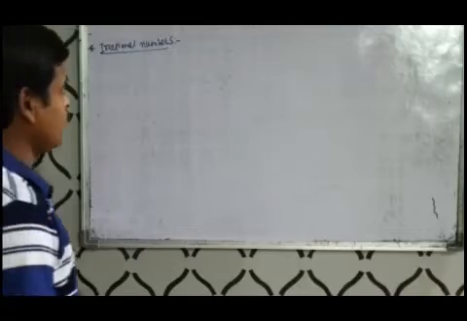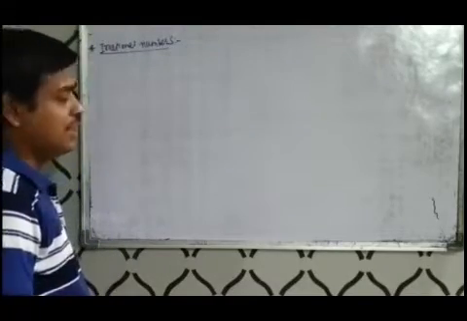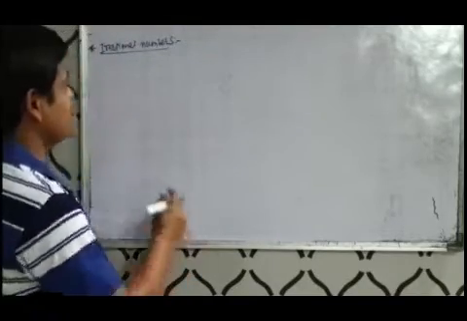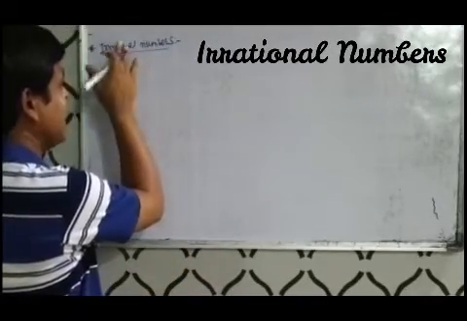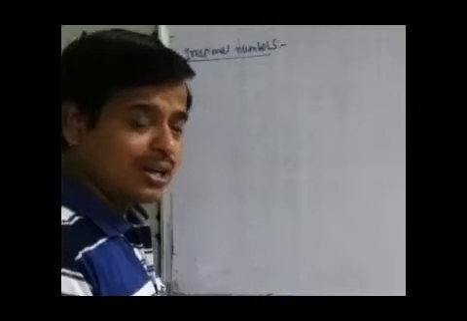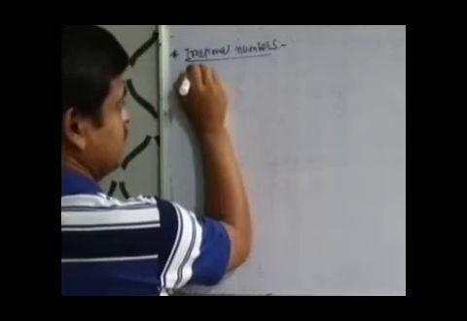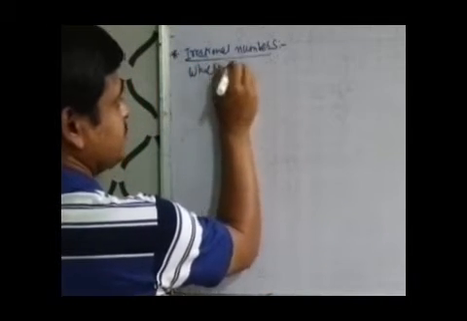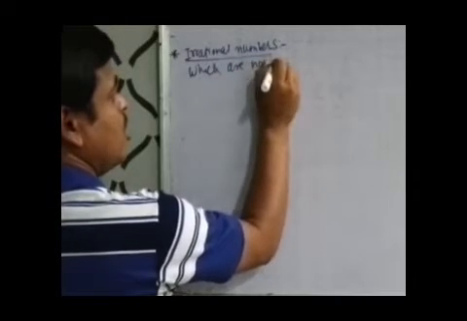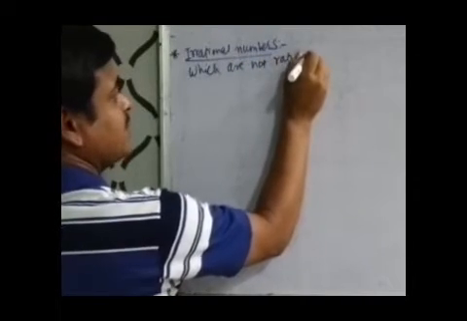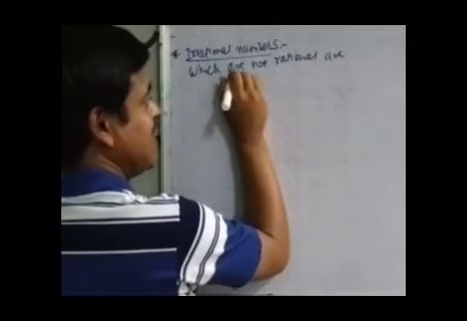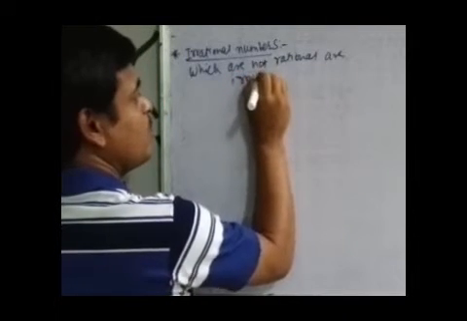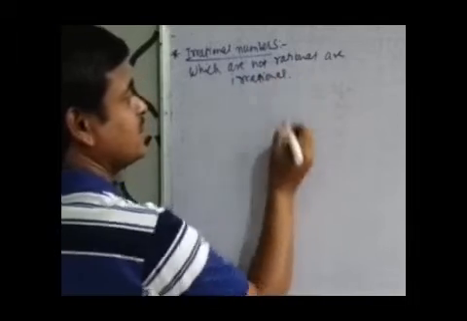But another set of numbers that we found by evolution in mathematics is irrational. We know rational, and irrational means which are not rational. In simple language, which are not rational are irrational. It is the opposite of rational numbers.